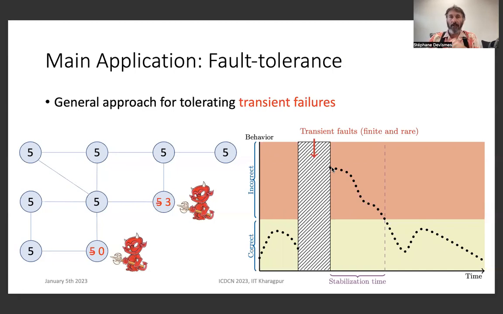The second property of transient faults is that their frequency is very low. So we have a lot of time to make the system recover a correct behavior, and this is what is done by a self-stabilizing algorithm. Of course, the goal of an algorithm designer is to propose solutions with the smallest possible stabilization time.